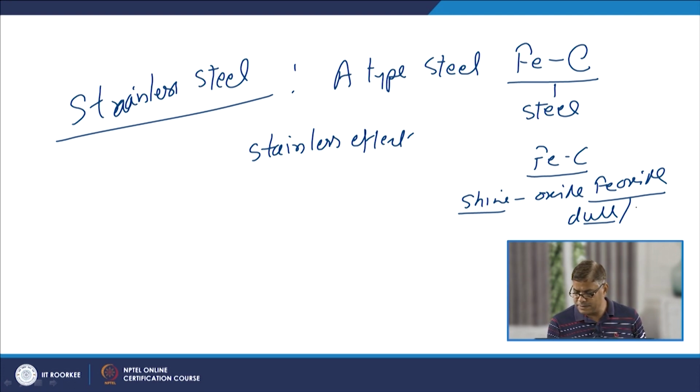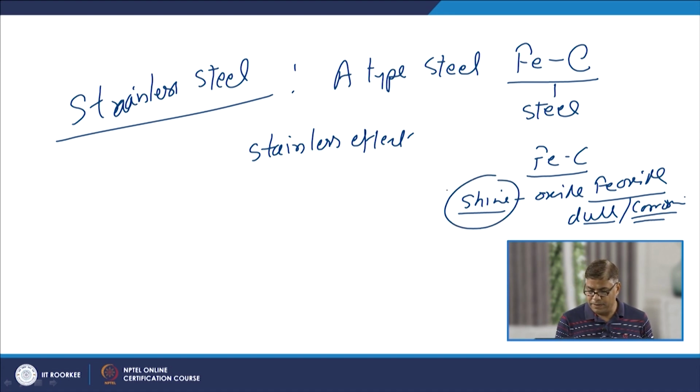Another aspect is that whenever such simple carbon steels or high strength low alloy steels, QNT steels, are exposed to the corrosive environment, they tend to corrode rapidly. So, the shining is lost due to the development of the various stains on the surface of the steel.